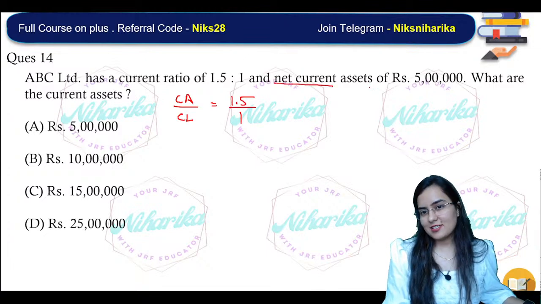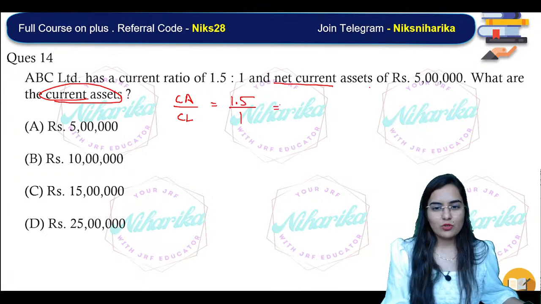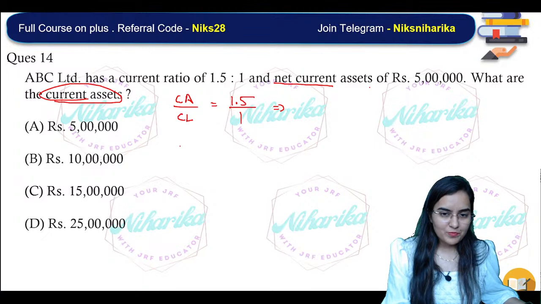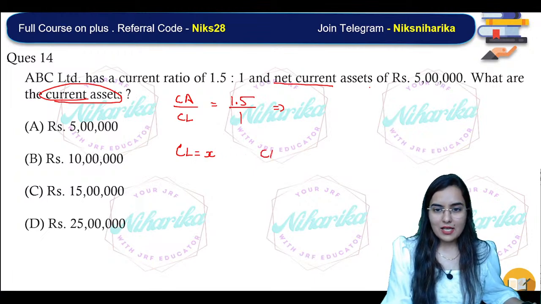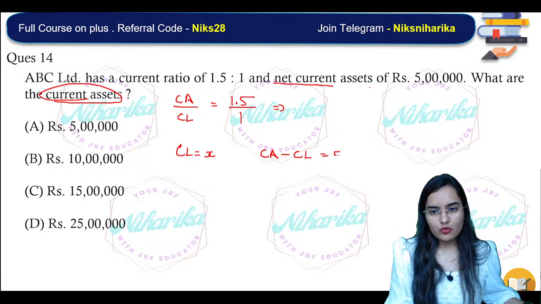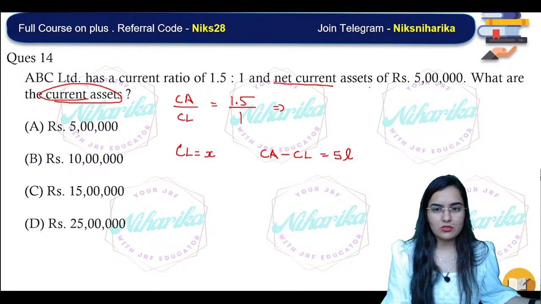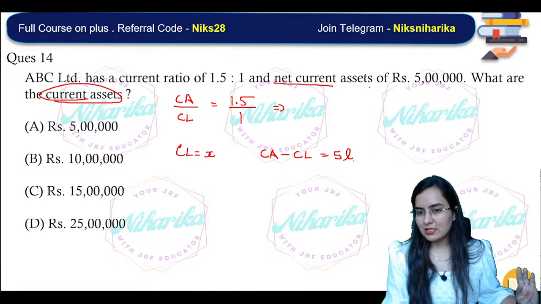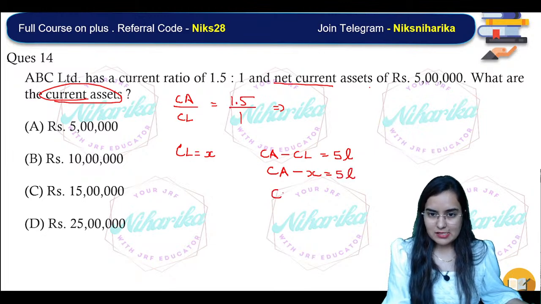Now, net current asset is given, and we have to find out the current asset. Let's assume CL is equal to X. Then CA minus CL is equal to 5 lakh. The current asset is not 5 lakh, that we have to find out. Net current asset means CA minus CL is equal to 5 lakh. That means CA minus X is equal to 5 lakh, so CA is equal to 5 lakh plus X.